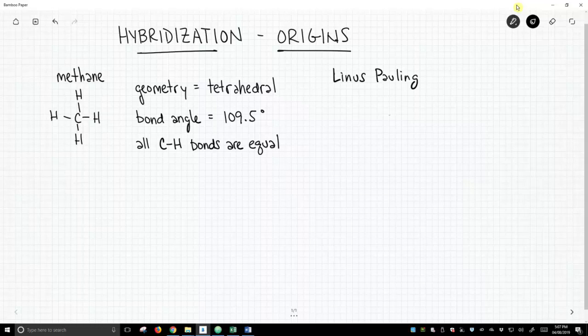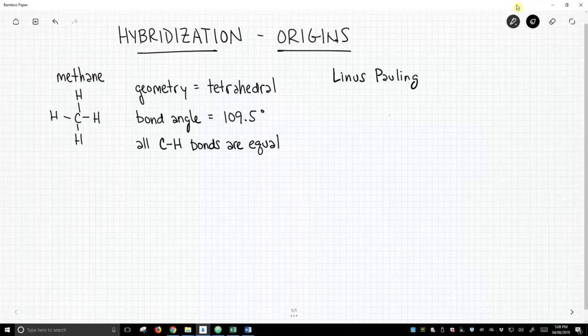Back in the 1920s, maybe early 1930s, Pauling knew that methane had a tetrahedral geometry. That's the geometry of the bonds coming off of the carbon atom. It had a bond angle of 109.5, and all the carbon-hydrogen bonds were equal. And this is very puzzling.